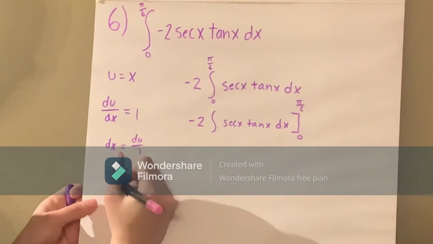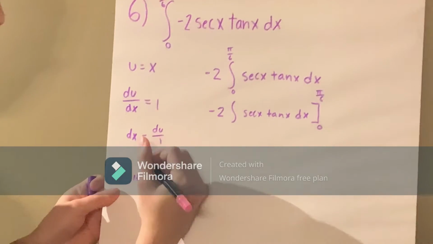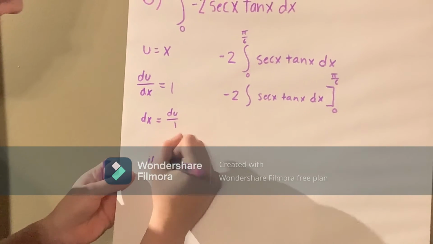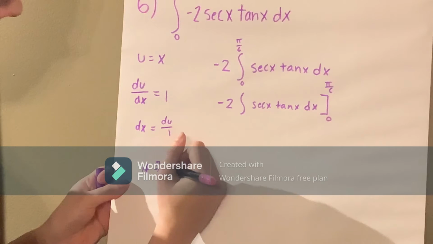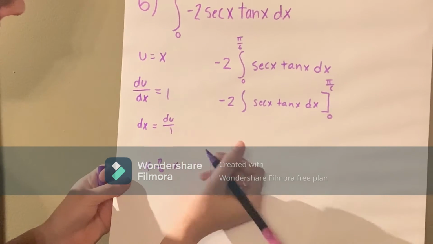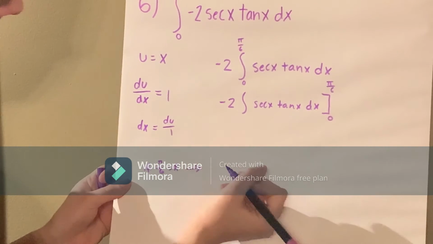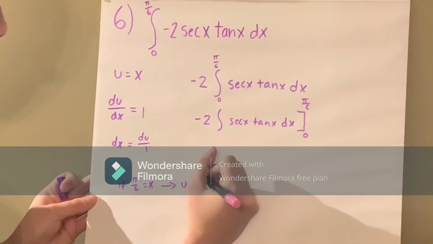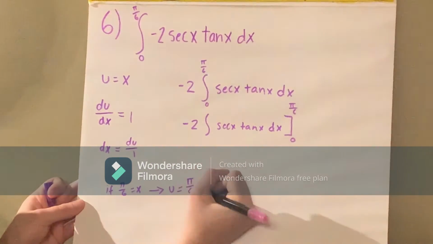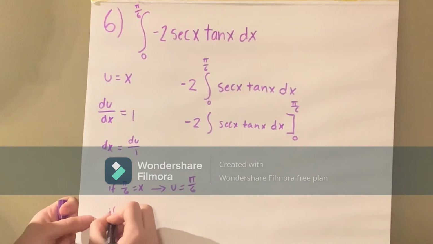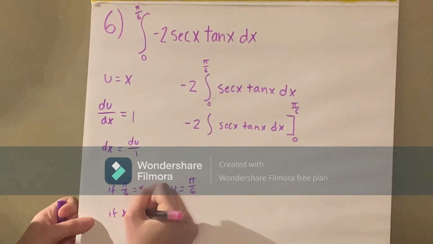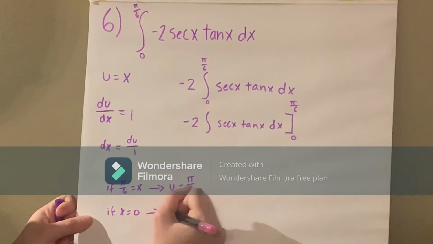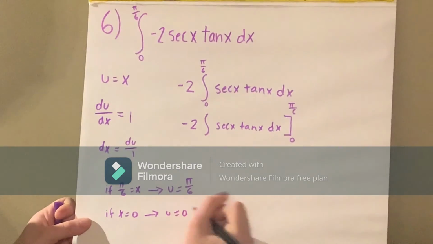So then, we know if x is equal to pi over 6, then u is equal to pi over 6. And if x is equal to 0, then u is equal to 0.